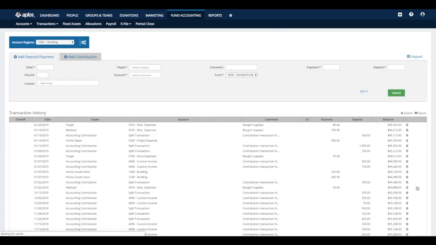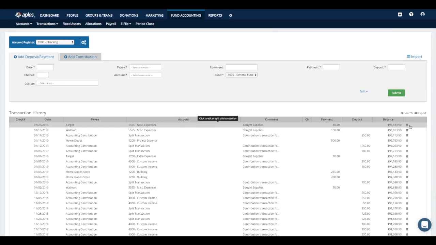Or if you wanted to get rid of the transaction altogether, there is a little handy-dandy trash can icon on the right-hand side of each transaction that you can use to quickly delete that transaction from the system. All right. Also within the register, you do have options to create split transactions. So if that's something you need to do, just simply click this split option here on the page. That will open it up so that you see similar fields like what you do now, but you'll have the option to add additional rows to the entry so that you can do your split.